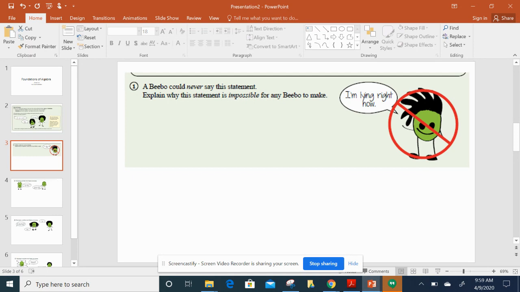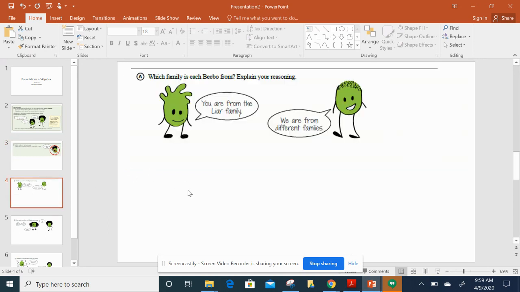So let's move ahead and look at some questions and see if we can figure out whether these Bebos are truth tellers or liars based on their questions and their statements. So this first one says, you are from the liar family. And the second one says, we are from different families. So let's think about it first. If the first Bebo is a truth teller, then when he says you are from the liar family, that means this Bebo would have to be a liar.